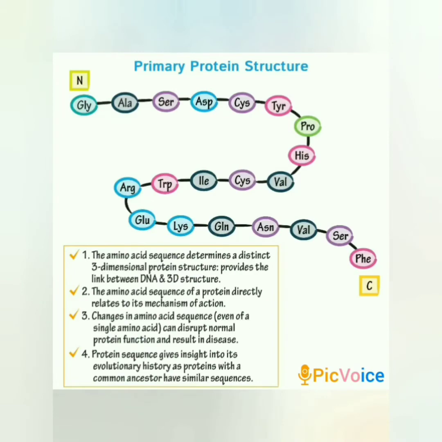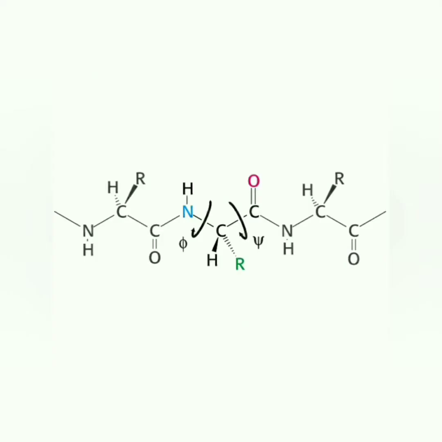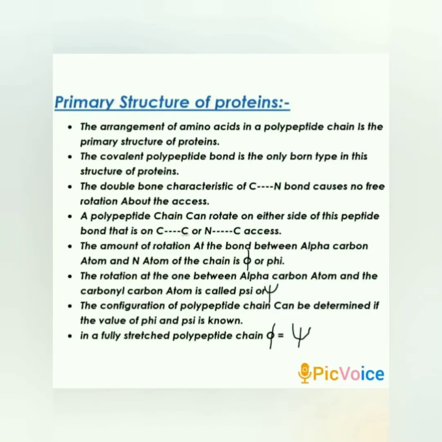Primary structure of proteins. The arrangement of amino acids in a polypeptide chain is the primary structure of protein. The covalent polypeptide bond is the only bond type at this level of structure of proteins, because this bond is a resonance between single bond and double bond. As a result of the double bond characteristic of the carbon and nitrogen bond, there is no free rotation about this axis.